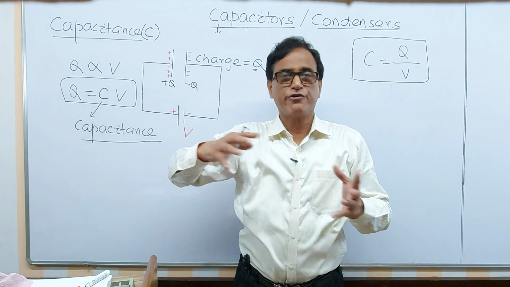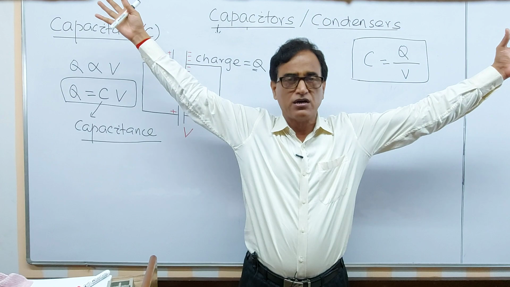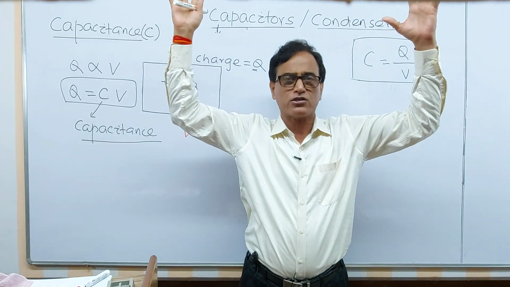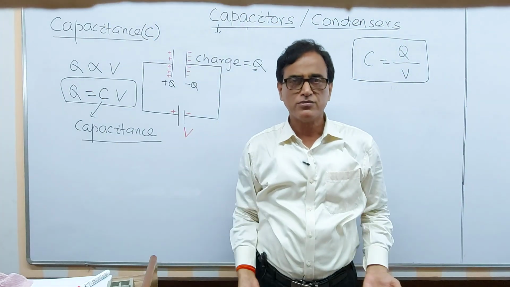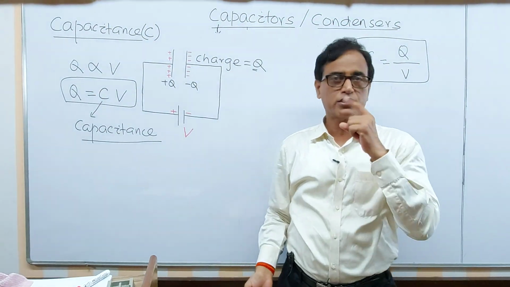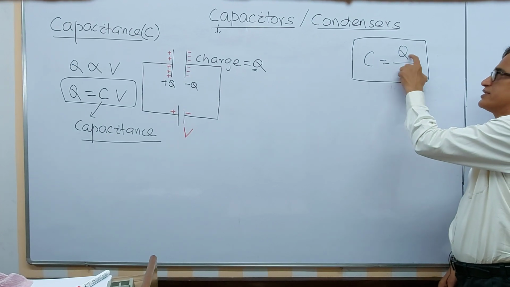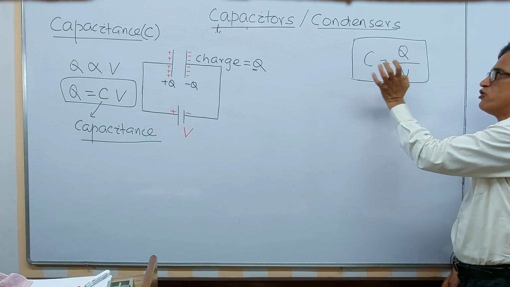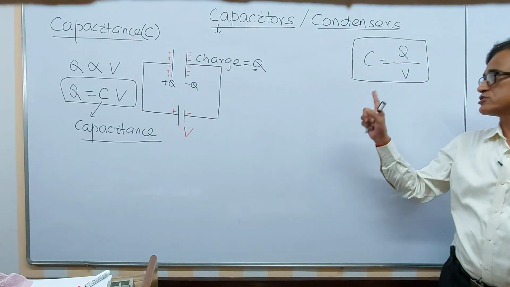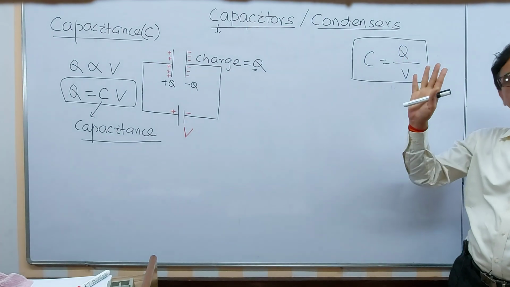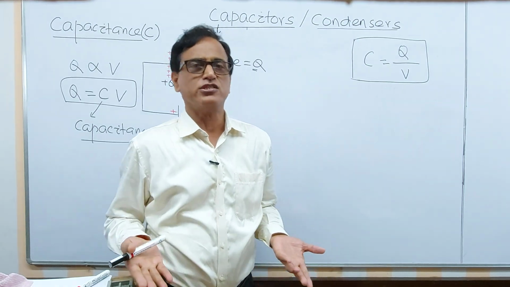We will prove it. If you increase the physical size of the capacitor, if you take a larger size of conductors, you can have more capacity. It is very obvious. If you take a larger conductor, you can store more charge. But if you increase or decrease the charge or the potential difference, nothing will happen to this. The capacitance of a capacitor remains constant. It does not depend upon the potential difference or the charge on the capacitor. The more voltage you apply, the more charge it can store.